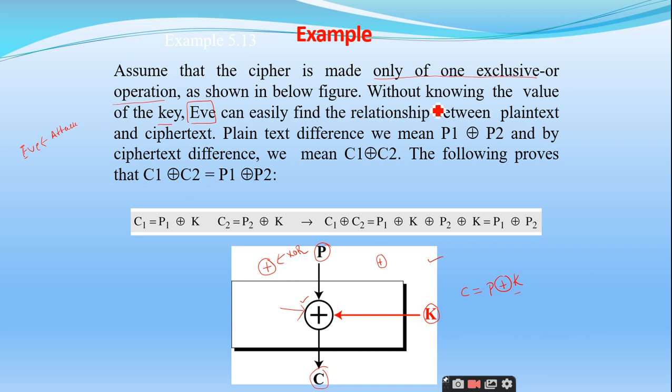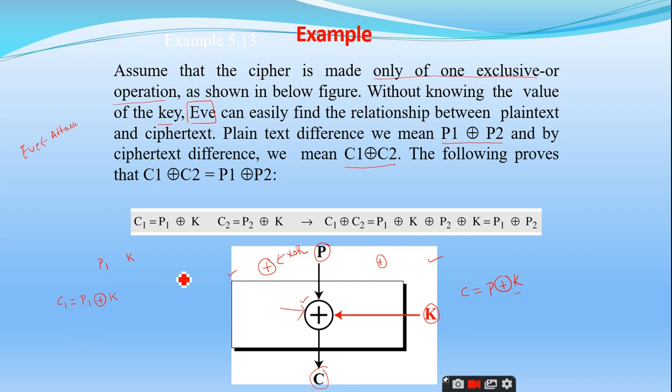So Eve can easily find the relationship between the plain text and the ciphertext. The plain text difference means P1 XOR P2, and the ciphertext difference means C1 XOR C2. If you take one plain text P1, listen carefully, and the key is K, what is C1 here? According to this diagram, C1 is equal to P1 XOR K, right.